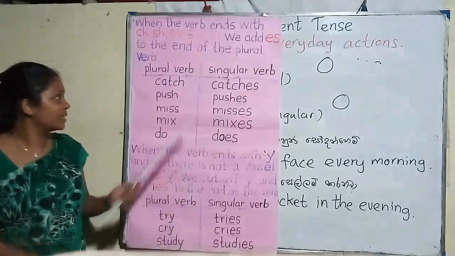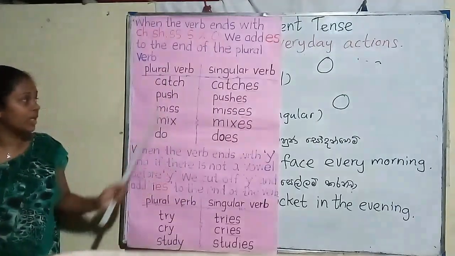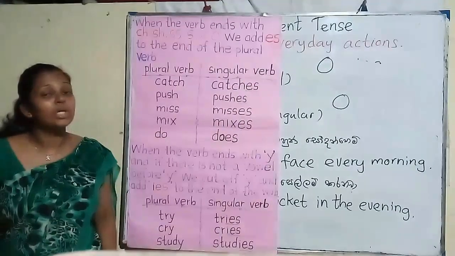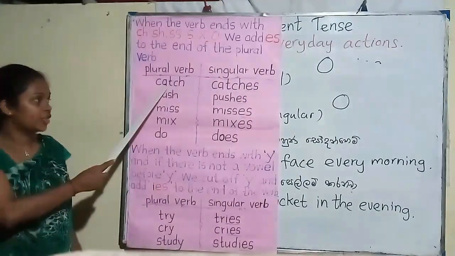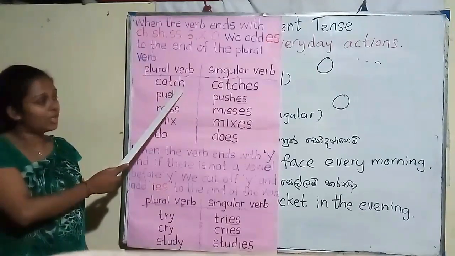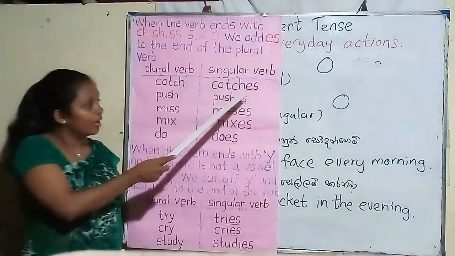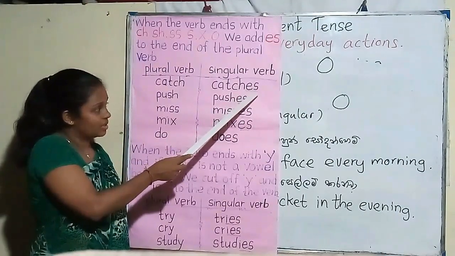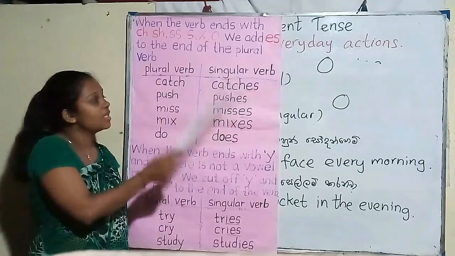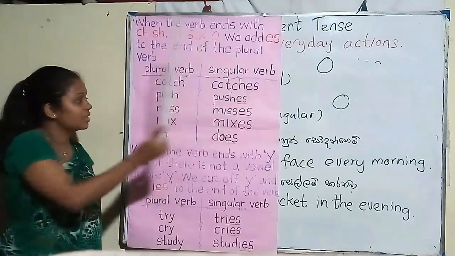Look at these examples. Here in this column you can see plural verbs, and here I have written the singular verbs. Catch. The last two letters are CH, so we can use ES for this verb to make it singular. Catch, catches.